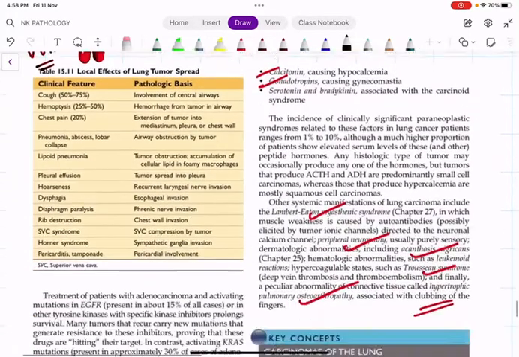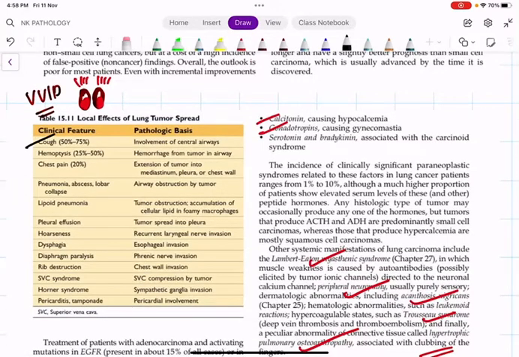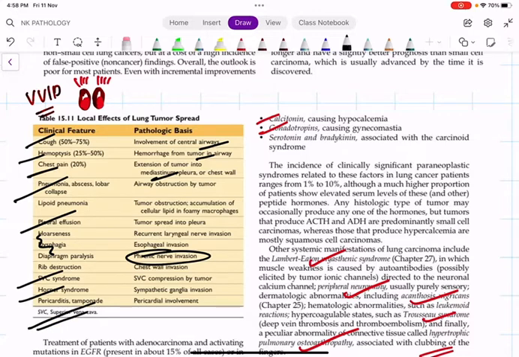Okay. So what are the local effects of lung tumor spread? Cough, because of central airway involvement. Hemoptysis, the tumor hemorrhages. Chest pain, the tumor may extend into mediastinum, pleura, chest wall, irritate the nerves. Pneumonia, because of airway obstruction. Pleural effusion, when the tumor spreads into pleura. Hoarseness, dysphagia, all this because of recurrent laryngeal nerve invasion or compression of esophagus. Then diaphragm palsy because of phrenic nerve invasion. SVC syndrome, Horner's syndrome, I told you, cervical sympathetic chain, pericarditis and tamponade because of pericardial involvement. So all these are clinical features, okay? But don't expect in your university exam that they will give all these clinical features. They will be just chronic cough, weight loss, X-ray shows right upper mass.